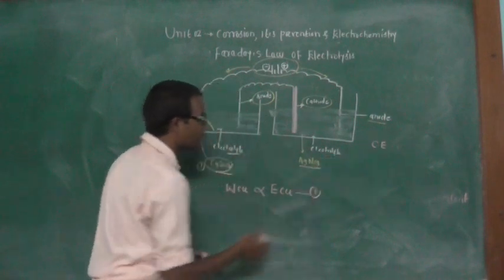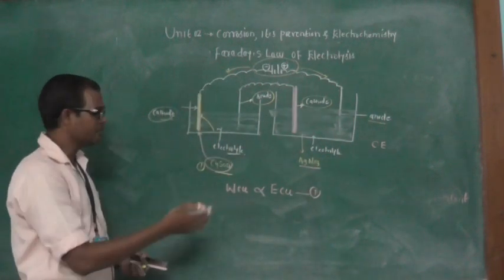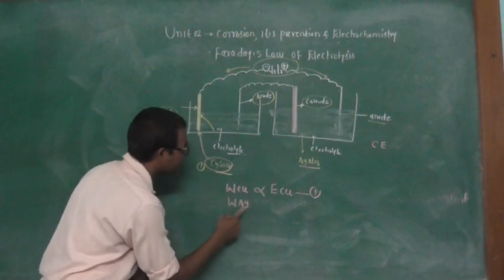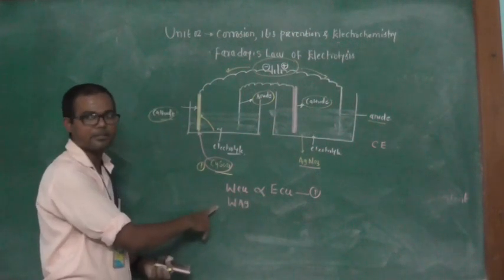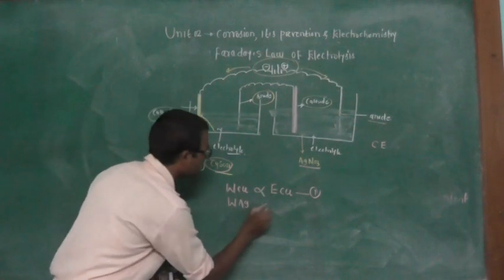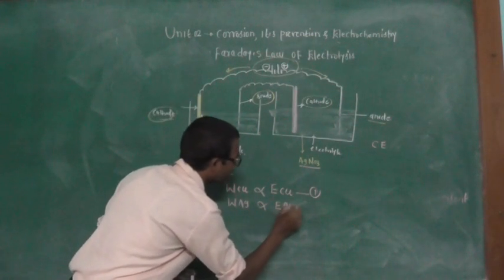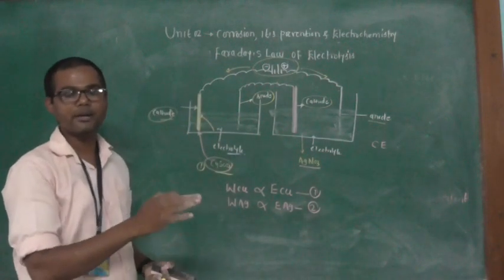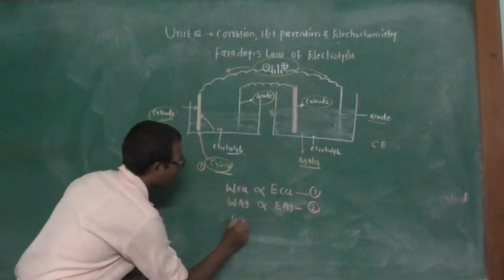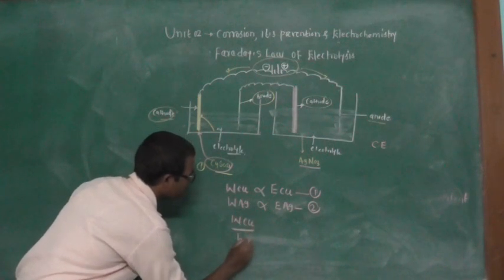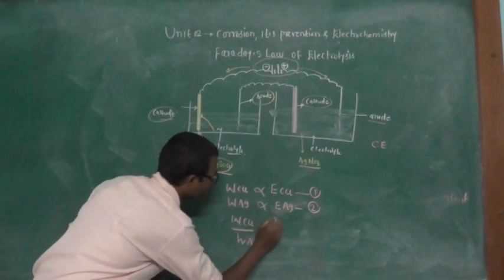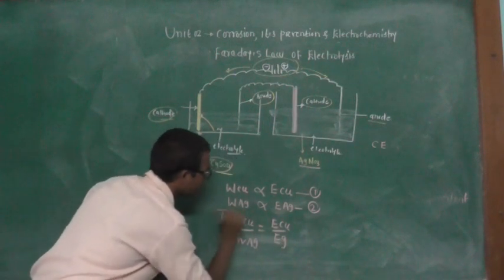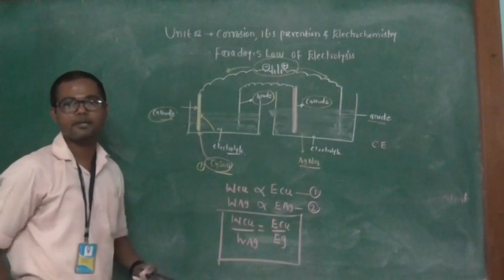And in the second compartment, from the second electrolytic cell, the W silver, in the sense the silver metal deposited on the cathode, has a specific weight. So W silver is directly proportional to the E silver. That is the second relation. So dividing equation 1 by 2, you will get W copper upon W silver is equal to E copper upon E silver. This is Faraday's second law of electrolysis.